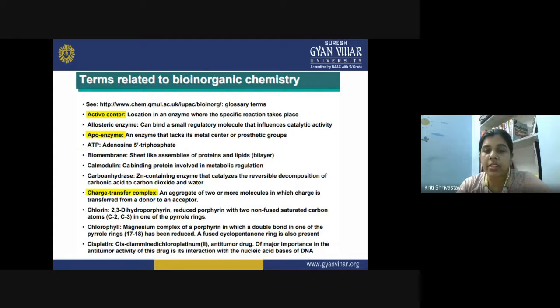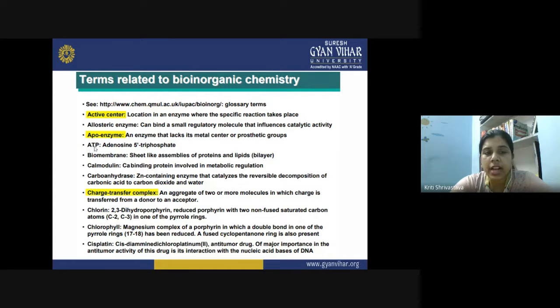Then ATP is a very commonly known term. It is adenosine 5'-triphosphate, and it is said to be the universal energy source in the cells of biological systems. Whenever a cell requires energy to perform a certain function, it performs the hydrolysis of ATP, which has three phosphate groups attached to it.